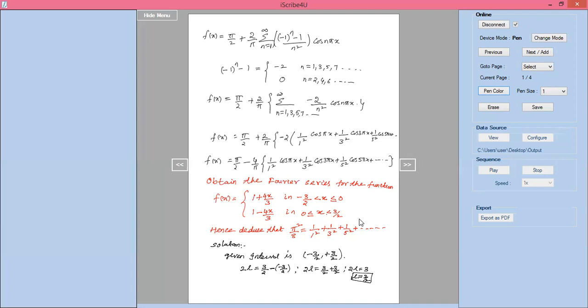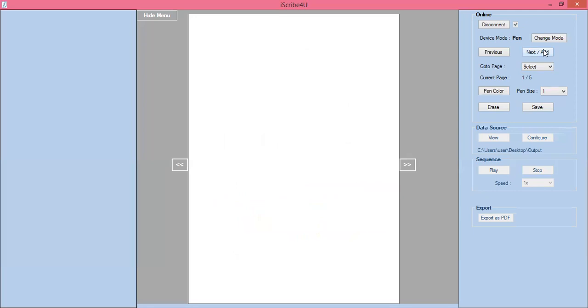Then how do you find even function and odd function? We have to check. To check even or odd functions, we replace x by minus x. Why can I replace x by minus x?